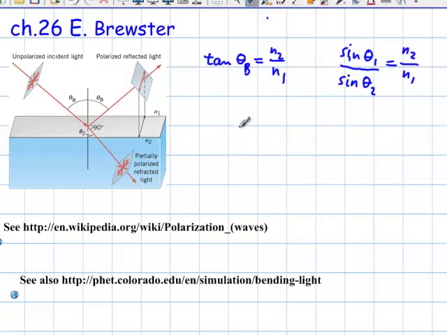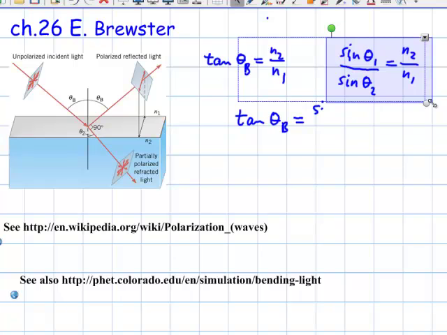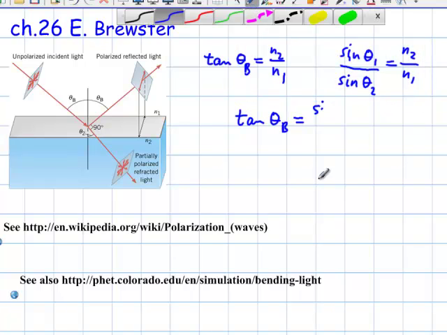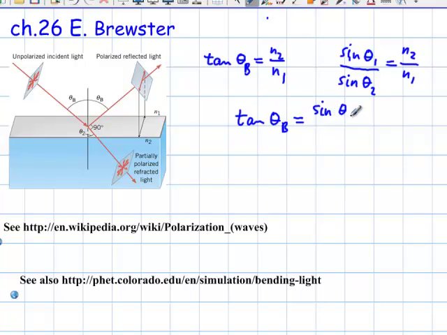So I'm going to set these two equal. So I'm going to have tangent theta b equals that expression over there. I have to write the whole thing. I wish I could copy it and paste it.